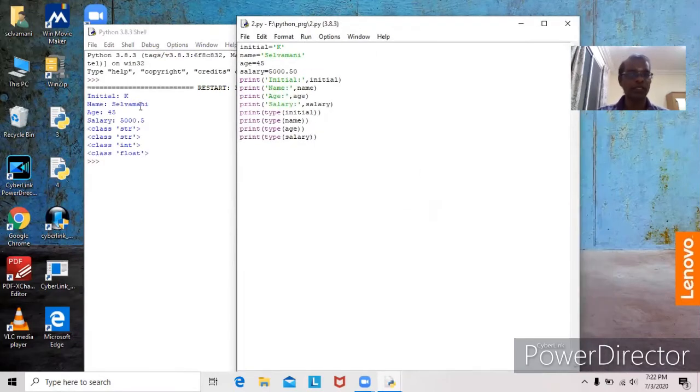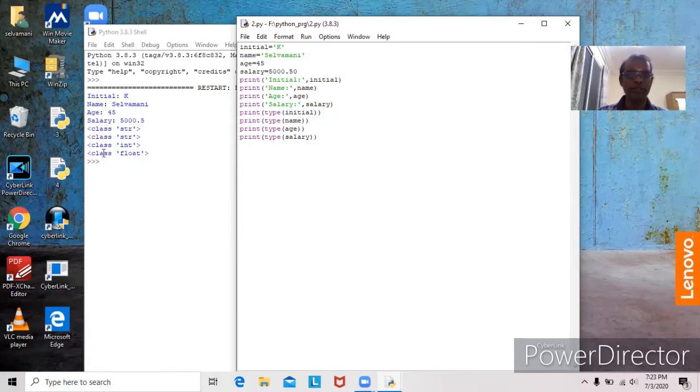Initial K, name Salomoni, age 45, salary 5,000.5. We studied this in the previous lesson itself. Now see, print type of initial. Initial is declared under the string data type. Str is the abbreviation for string. Similarly, name is also declared under string. Age is declared under int. Salary is declared under float.